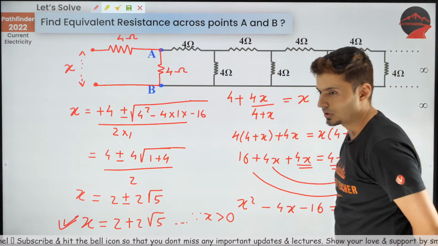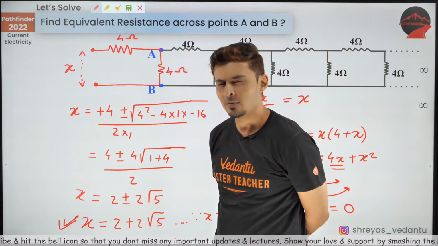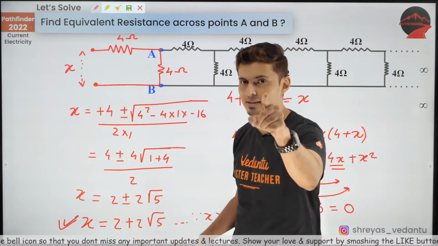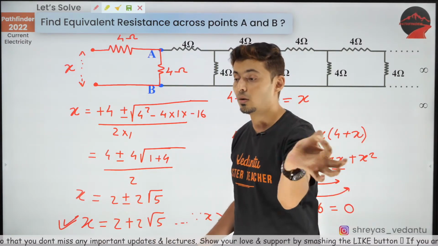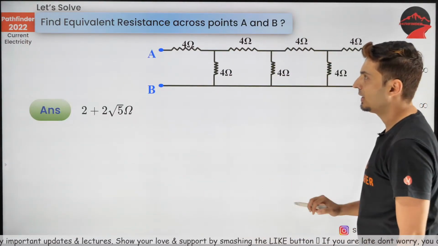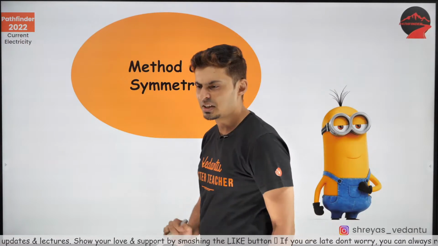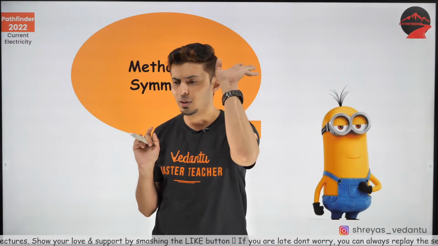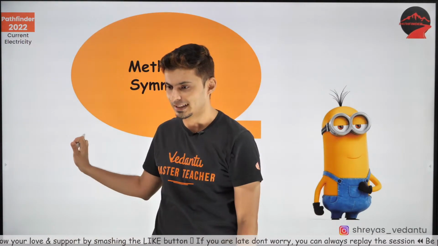Let's solve some more questions. I hope you guys are game for it. One more type of question I want to discuss, that is symmetry problem. It will help you solve a lot of geometries. Are you guys game for it? Yes, 2 plus 2 root 5, that's the answer. Method of symmetry, very important technique. 2 problems I will take. That's it. Okay, let's do that.